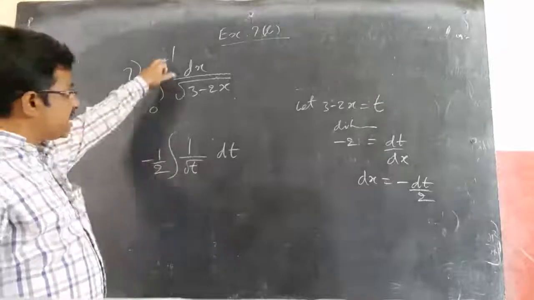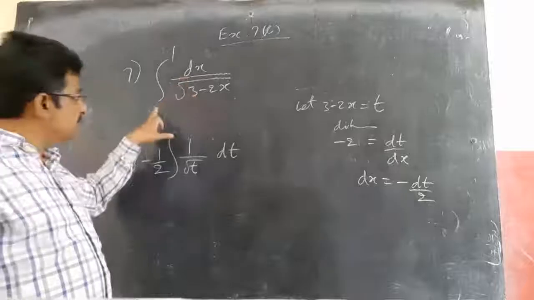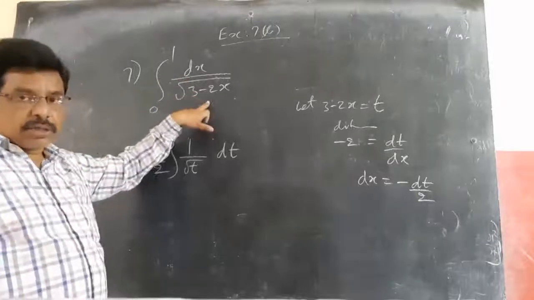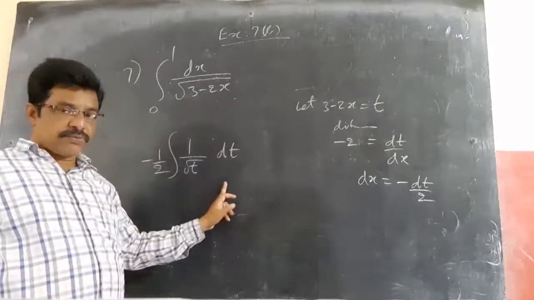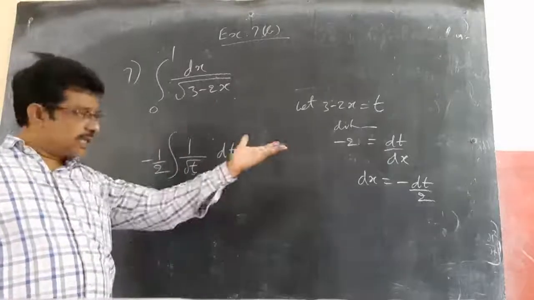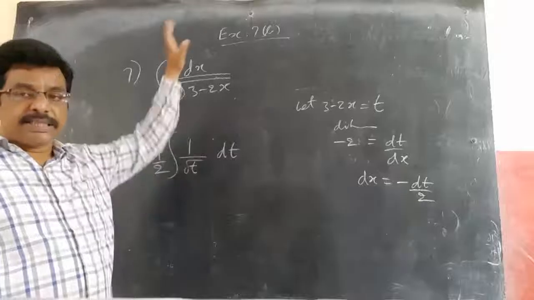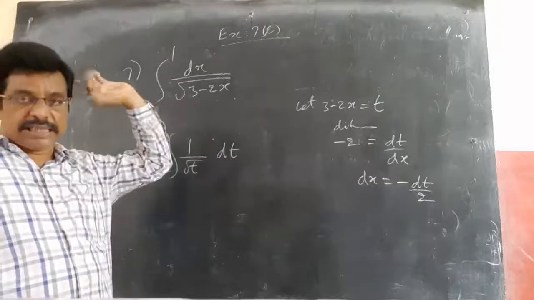These are the limits of x but not of t. So there are two ways of doing the same sum. One is first find the integral in terms of t, then back substitute in terms of x, then substitute the limits as usual. This is a lengthy process.